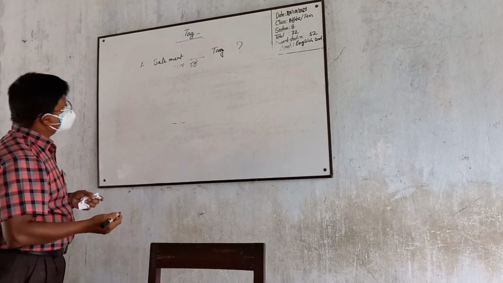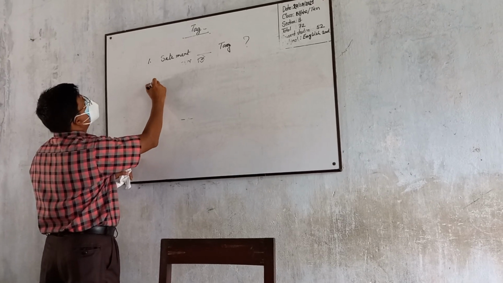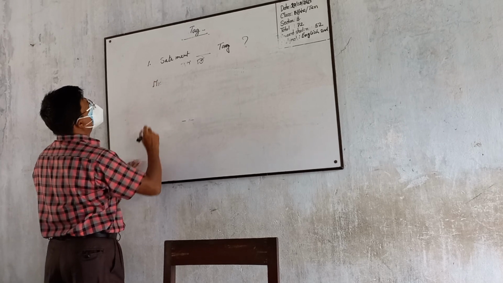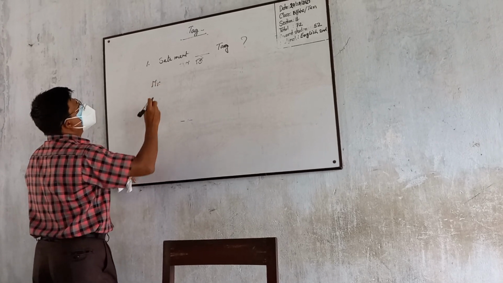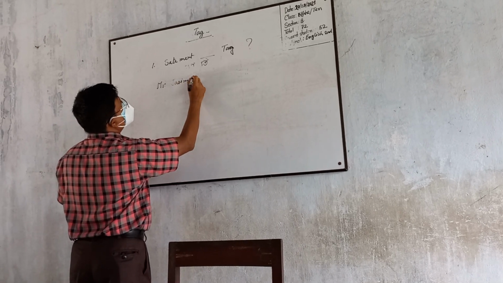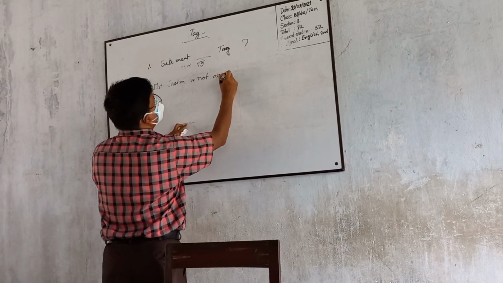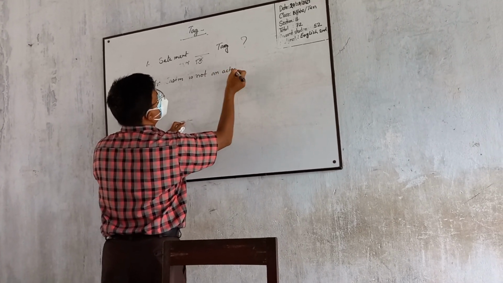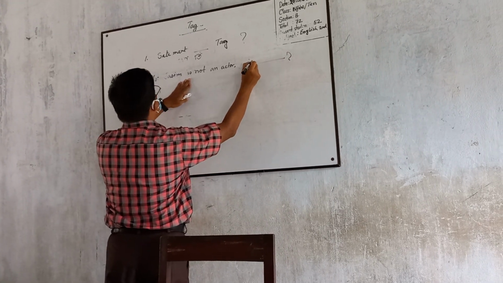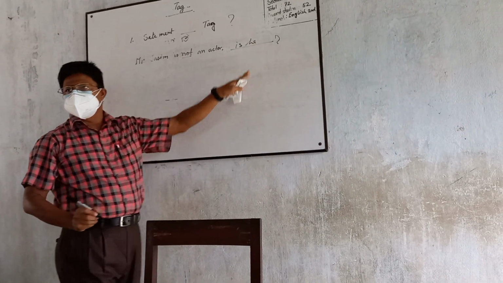If the sentence is like this, Mr. Joshim is not an actor. Is he? Though here is not, so here is only he.